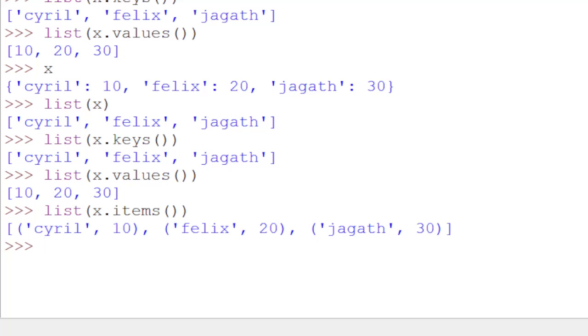x.items() means both key and value. Now this is not a dictionary, it's a list. The list contains 3 items, 3 pairs. If it were a dictionary, it should start with curly brackets. Now this is a list. In other words, this is a list of tuples. There are 3 tuples in this list.